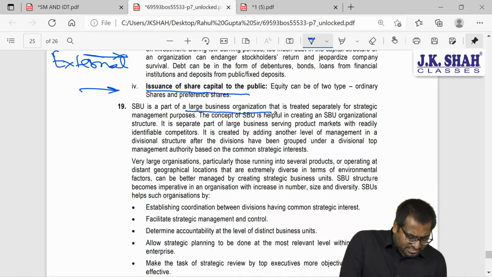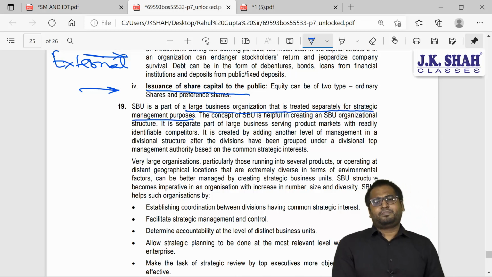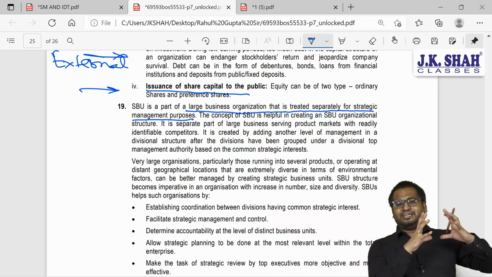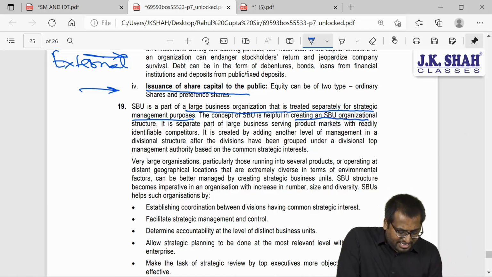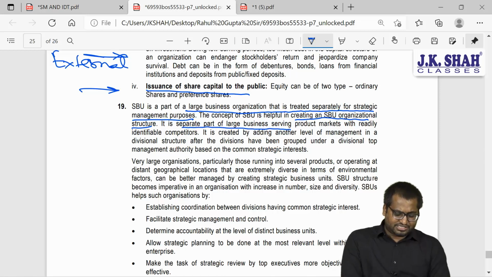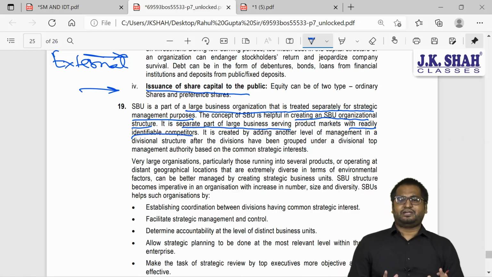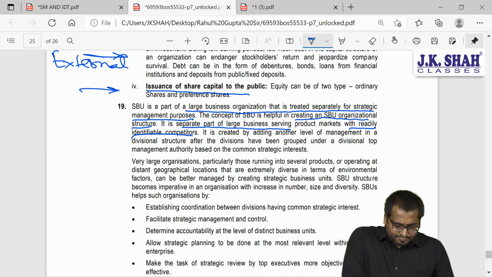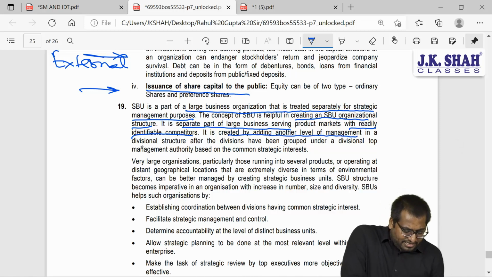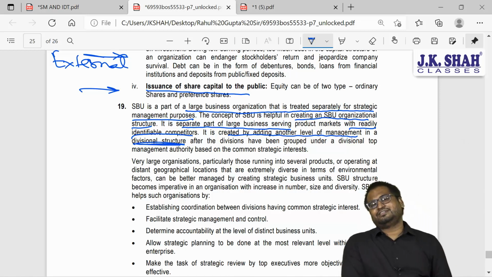It is a large business organization that is treated separately for the strategic management process. So it is treated separately. In creating an SBU organizational structure, it is a separate part of a large business serving a product market with readily identifiable competitors. So they will have their own set of competitors. It is created by adding another level of management in a divisional structure.